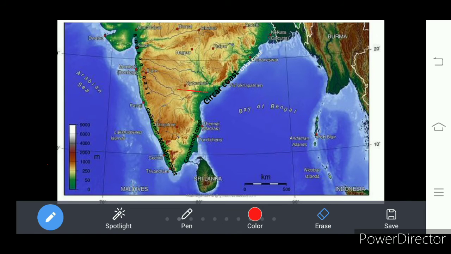In the Bay of Bengal, let me show you, these are the Andaman Nicobar Islands. These are part of the Arakan ranges. Andaman Nicobar Islands are volcanic in nature.